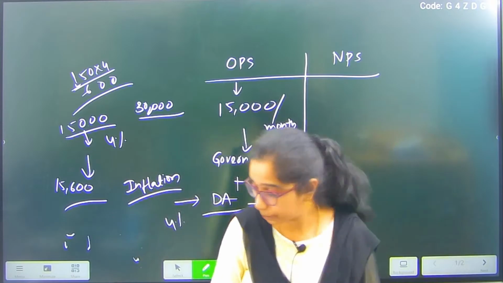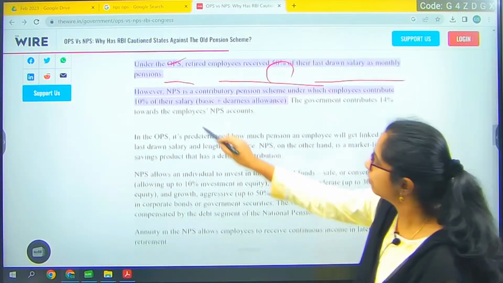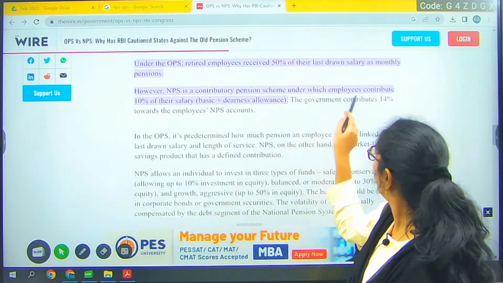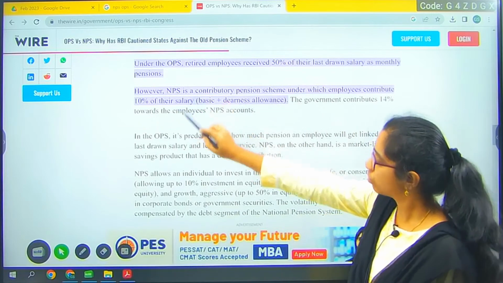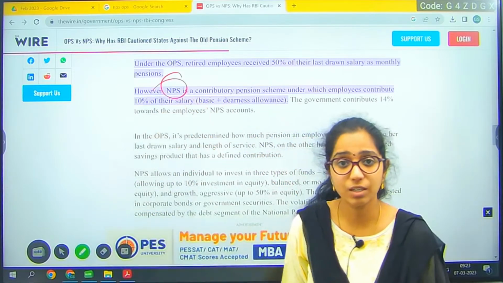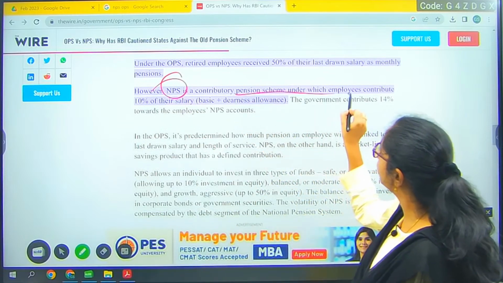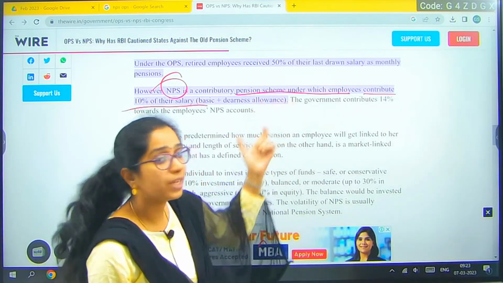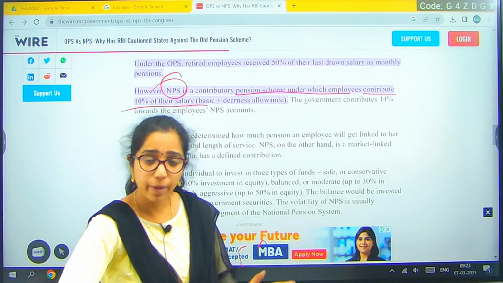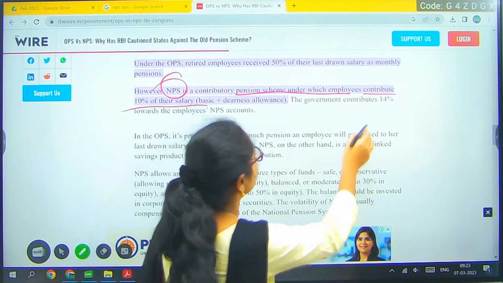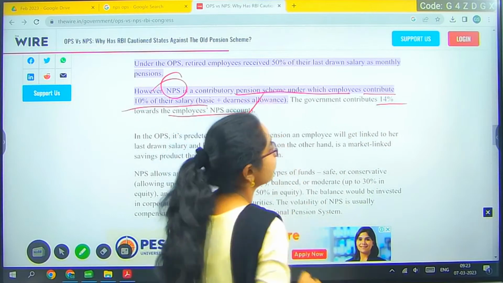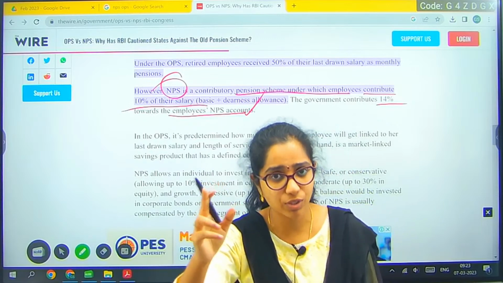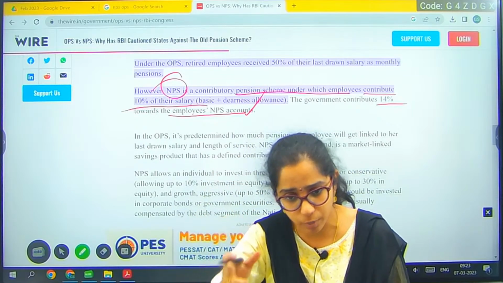Coming to your new pension scheme. Now whatever I told, here you have, see, NPS is a contributory pension scheme where employees contribute 10%. So coming to your NPS, what is the difference? New pension scheme, the contributory pension, where employees contribute 10% of their salary, basic plus dearness allowance. So in this they will be contributing 10%, whereas the government will contribute 14% towards employees' NPS. Are you able to understand? So that amount can be very much less too. Yesterday when I was calculating, I told you 1250 rupees can also be your contribution.